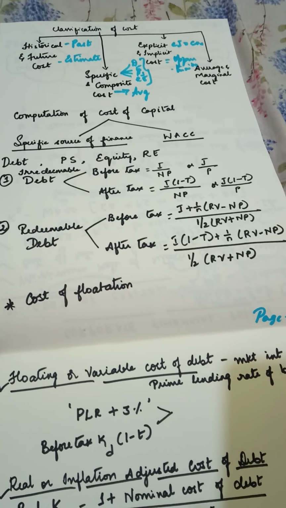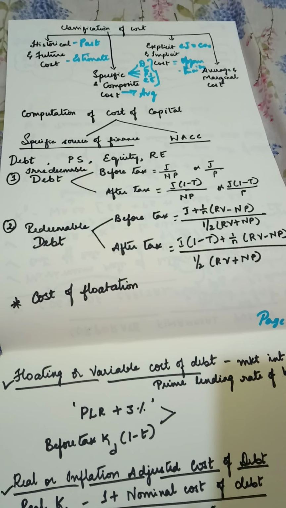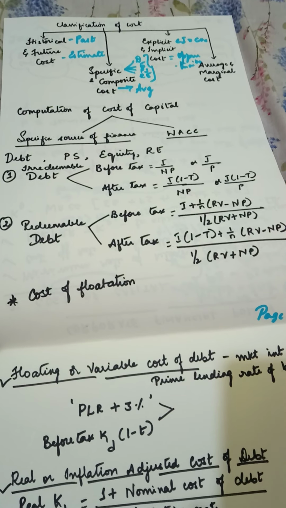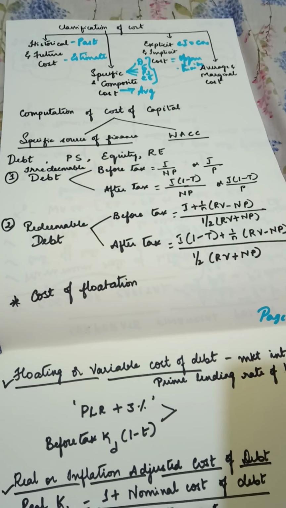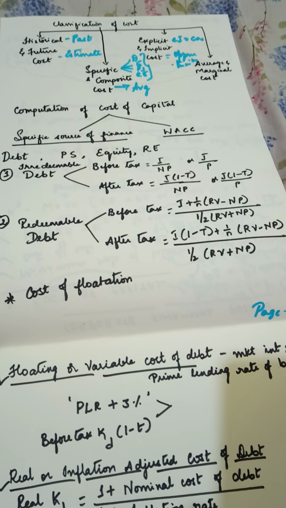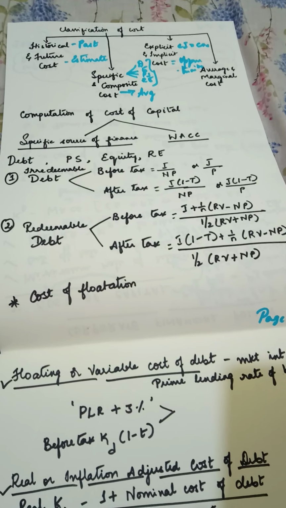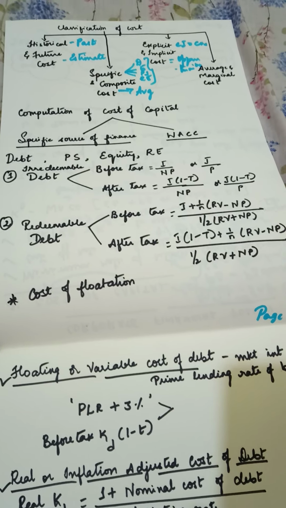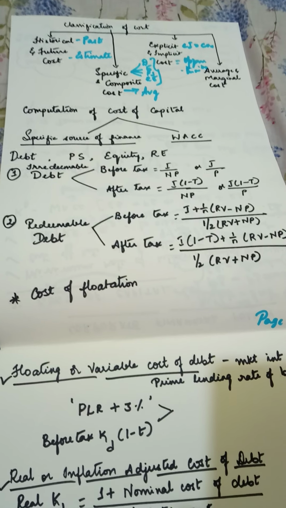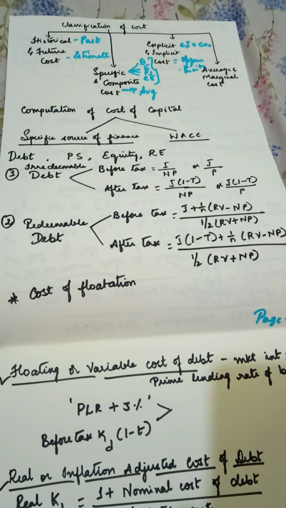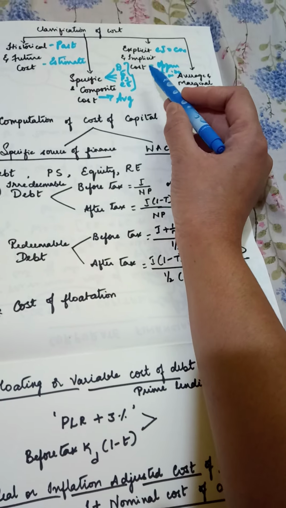So your parents will say either ice cream or pani puri, either one of which you can have. Then finally you will think, okay, ice cream is even more dangerous, this is better, so you will go for masala puri. Now if masala puri price is around 25, what is the opportunity cost of ice cream? The opportunity which you have foregone is the ice cream. Maybe it is around 20 rupees, so the opportunity cost of ice cream is 20 rupees. Like that in case of a project, if you have foregone any opportunity, that is the opportunity cost.